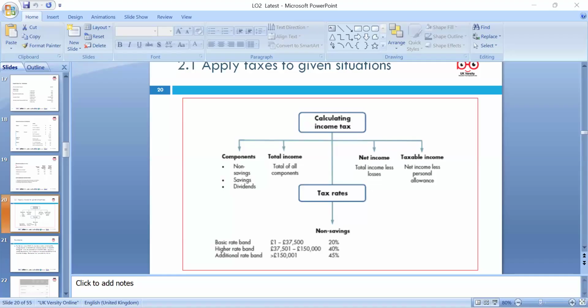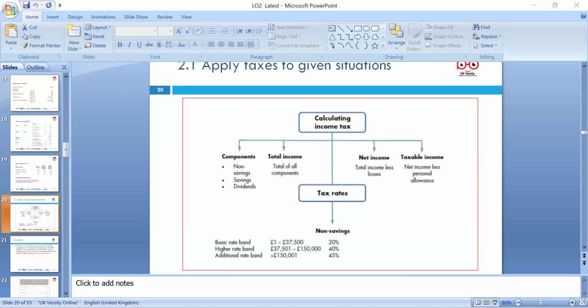Donald's salary is 60,000 and husband, wife, Teresa's salary is 18,000, interest 2,000, dividend. So it is clear from the above information, Donald is the higher rate taxpayer with the taxable income of 47,500 in that case. So we have to look at 60,000 minus 12,500, but the new rate now under the Finance Act is 12,570.